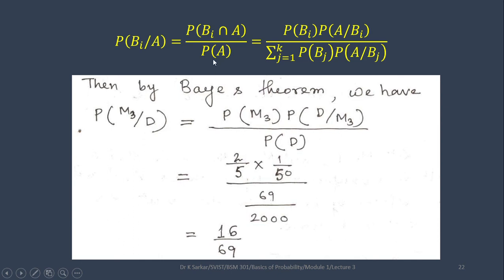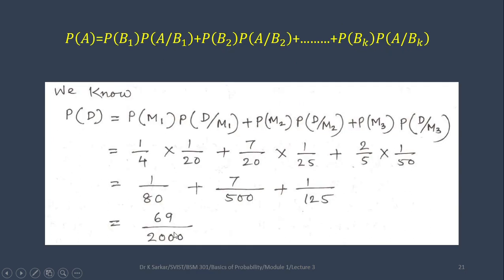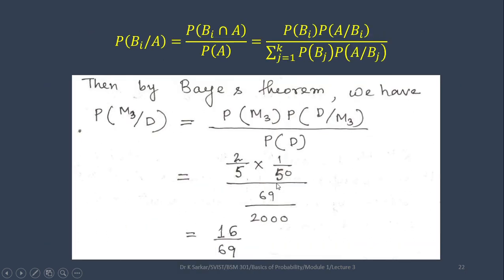Applying the Bayes theorem, you are getting probability of M3 and probability of D when M3 occurred divided by probability of D. Probability of D value you have got already, and you are getting these two terms.